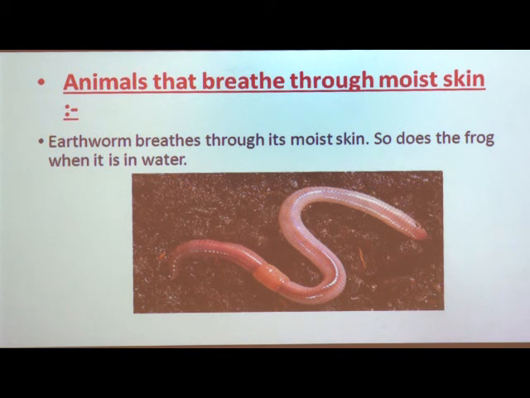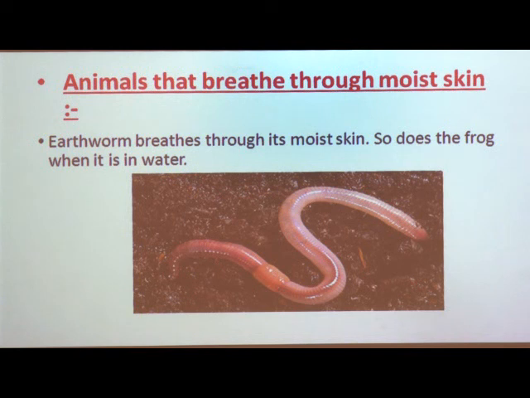Here you can see in this picture, this is the earthworm and this is the moist skin of the earthworm. So with the help of the moist skin it breathes, and in the same way a frog also breathes through its moist skin. As we know, a frog is an amphibian animal.